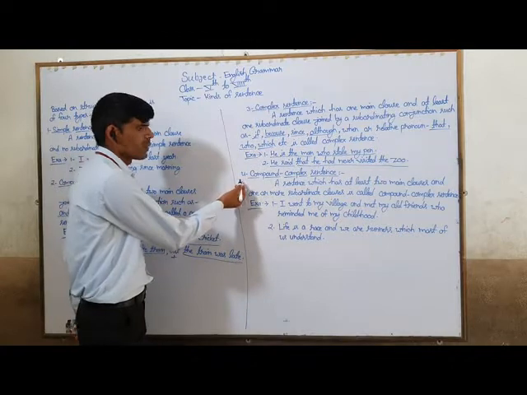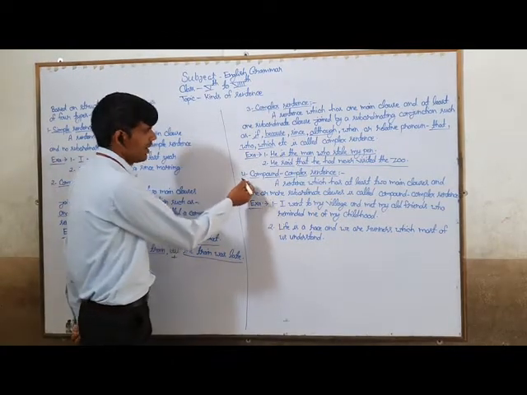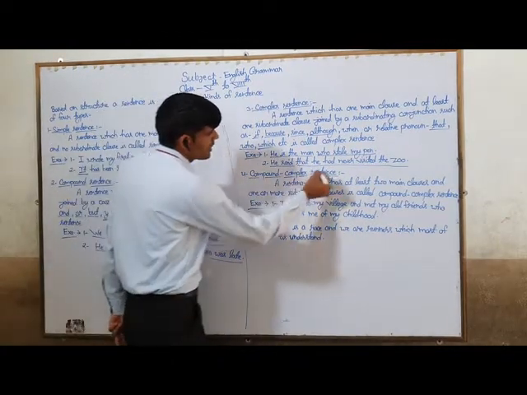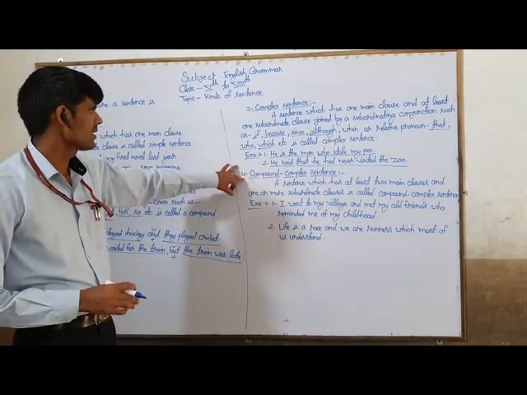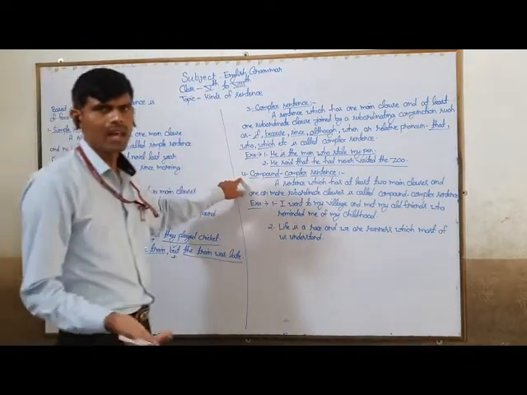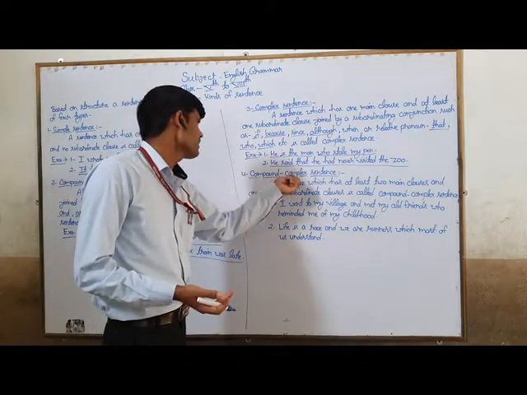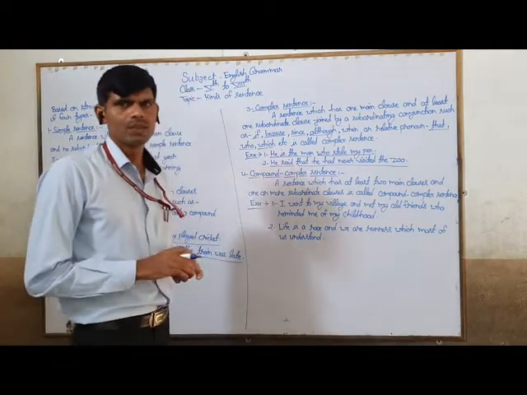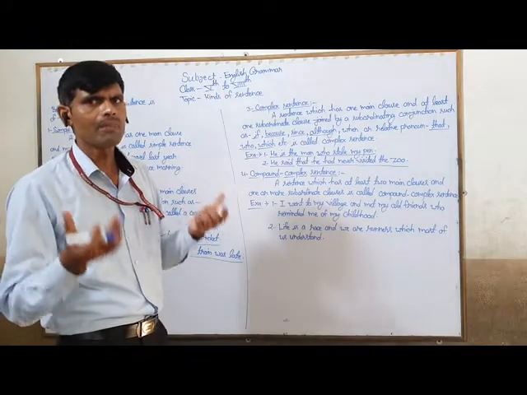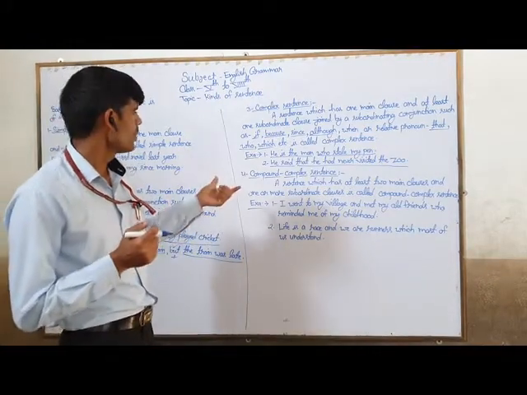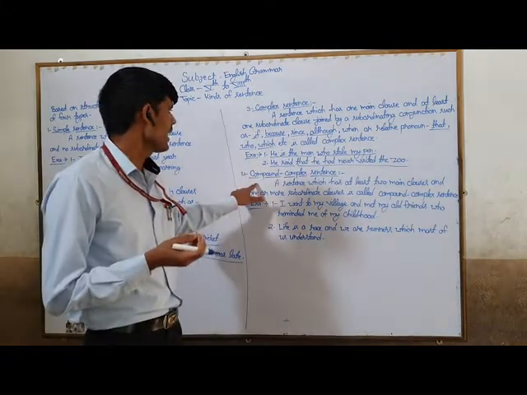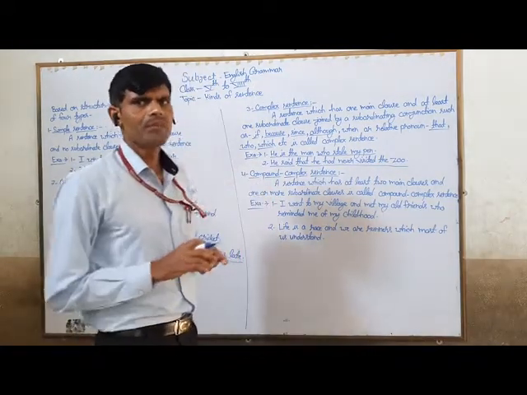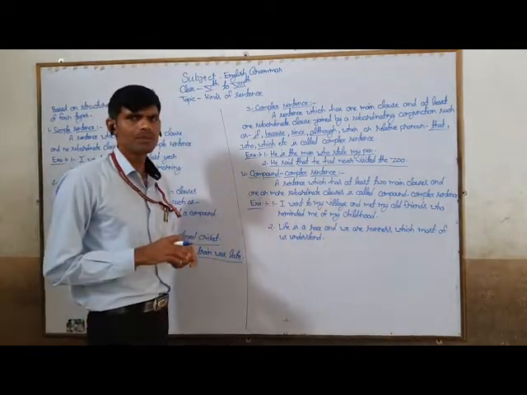This is the fourth and the last one, and this is the compound complex sentence. Kinds of sentence based on structure. This is the fourth and last one, which is the compound complex sentence. So what is a compound complex sentence? To know more about this expression, we have to see the examples and definition of this topic.